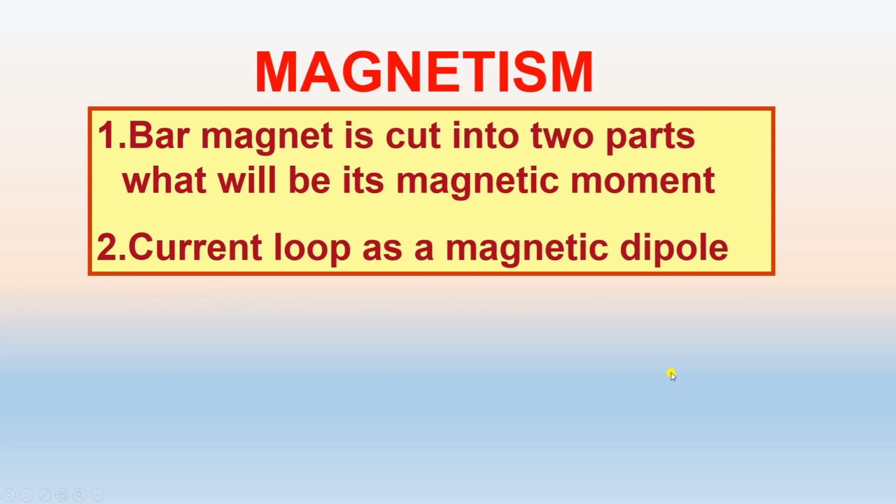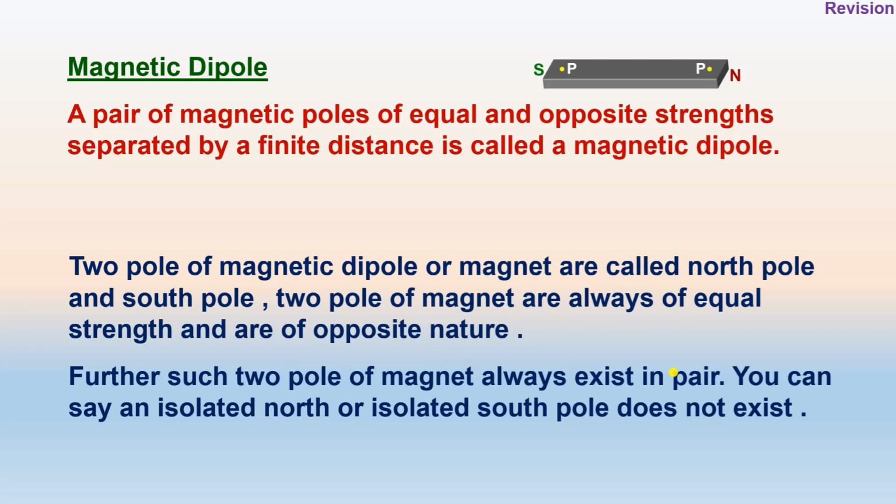Before proceeding, let us revise the previous lecture. In the previous lecture, we discussed the magnetic dipole. What is a magnetic dipole? A pair of magnetic poles of equal and opposite strength separated by a finite distance is called a magnetic dipole.